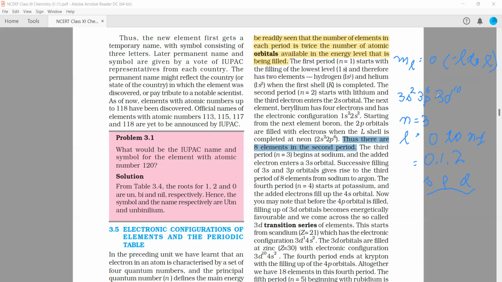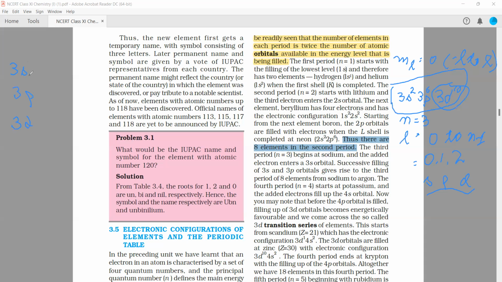So this does not guarantee that a total of 18 elements will be there in period number 3. No, this is not true. In period number 3, there are again 8 elements only. So this means that this 3d, and you know what is the energy. So the energy of an orbital is given by the n plus L rule.